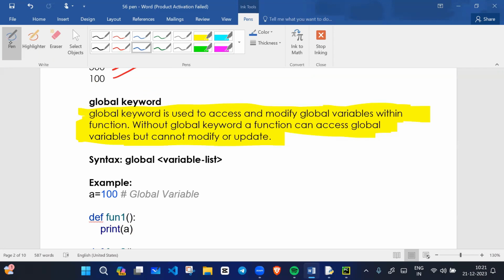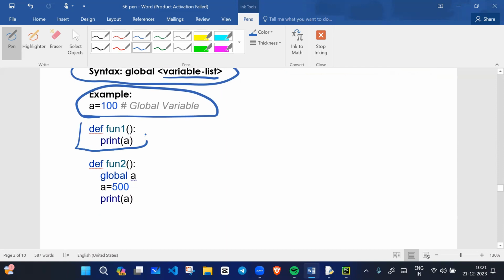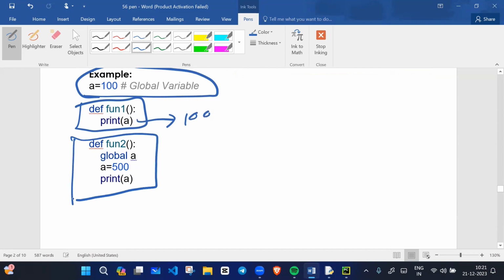Okay, so see the syntax. Syntax is nothing but you have to write the keyword global, and then you write the variable. For example, this is a global variable, and we have this function. Here we are accessing global data, so it will print 100. And here, see this block of function.